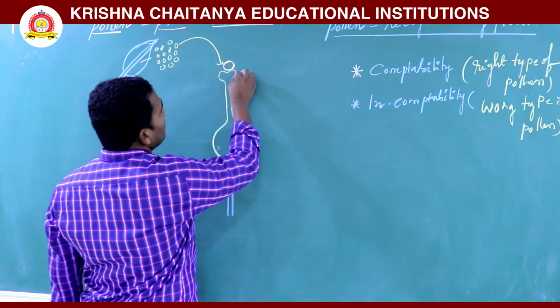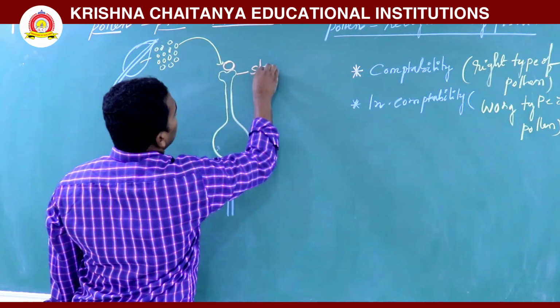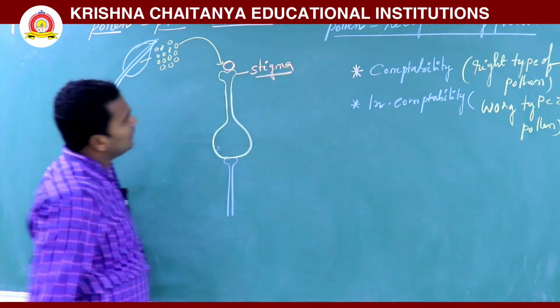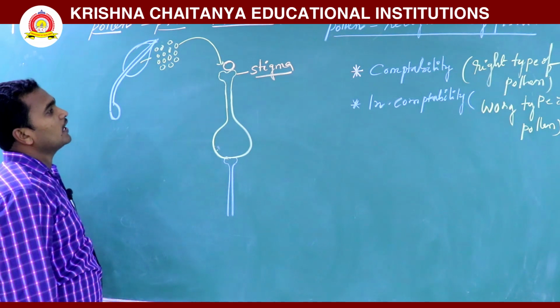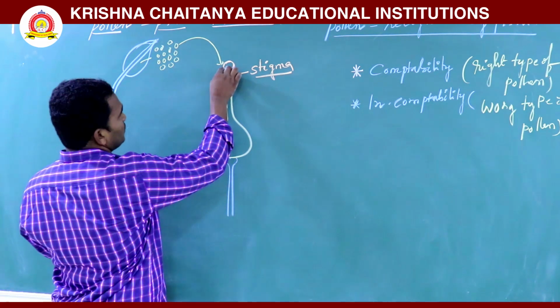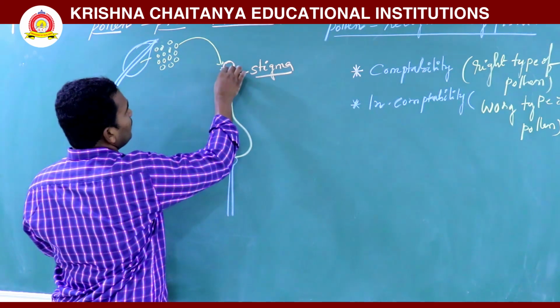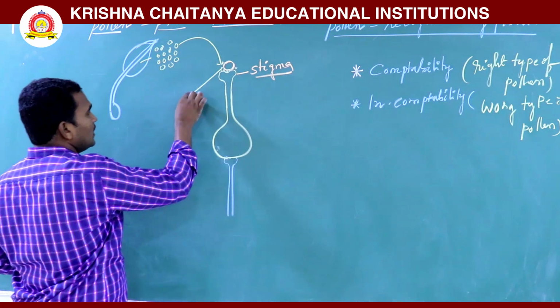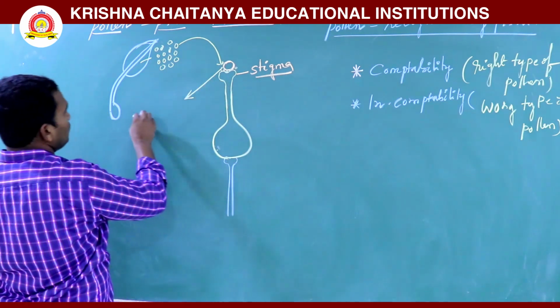The pollen first falls on the stigma, which secretes some chemical substances.